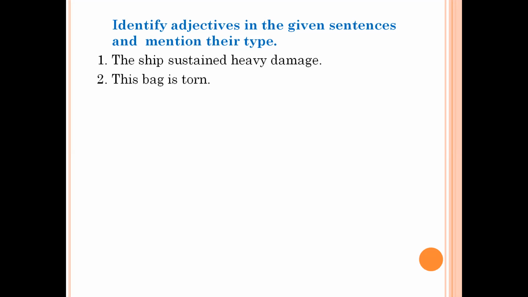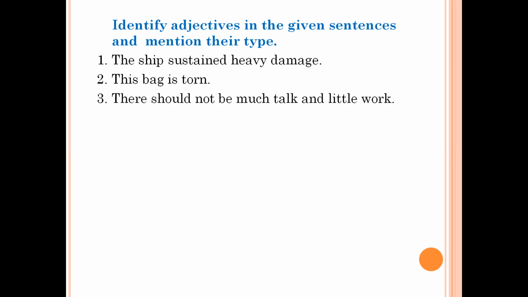Similarly, this bag is torn. Torn is a verb. This points out a bag, a noun. That is why this is a demonstrative adjective over here. There should not be much talk and little work.